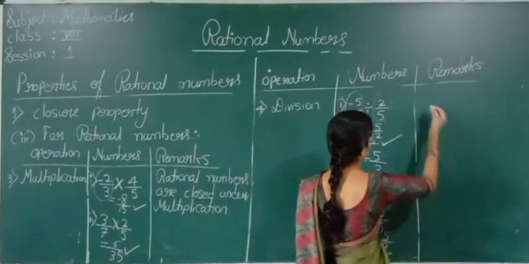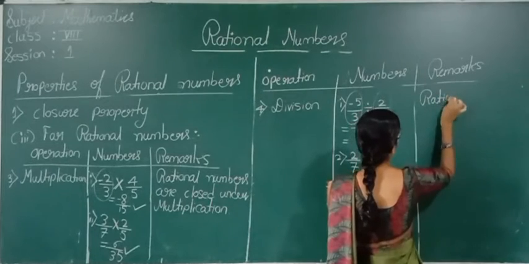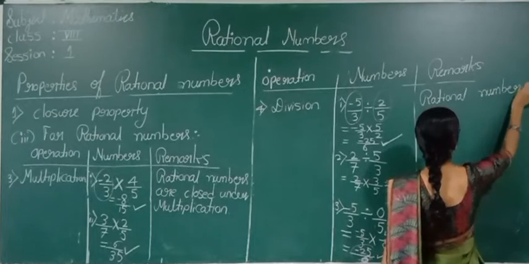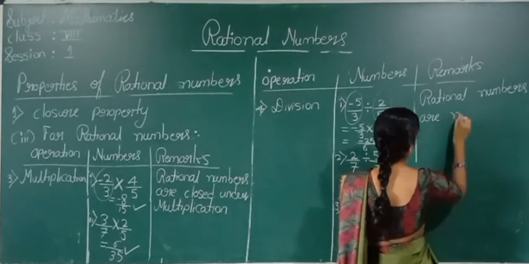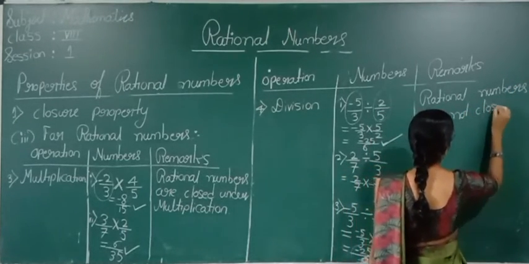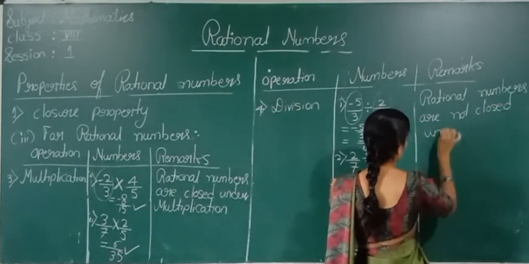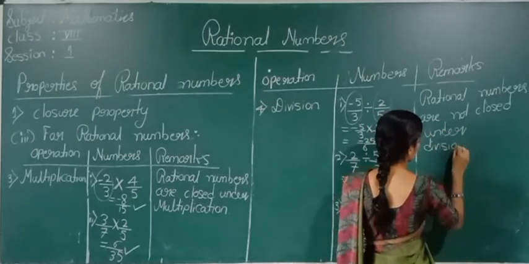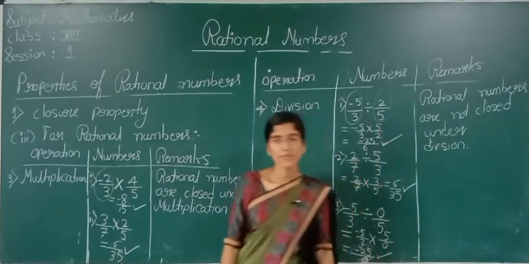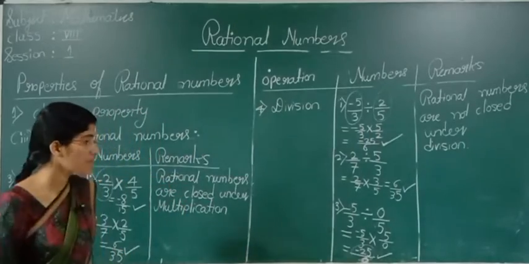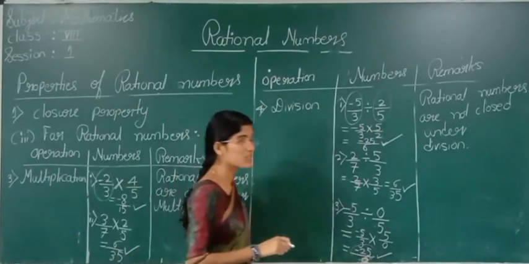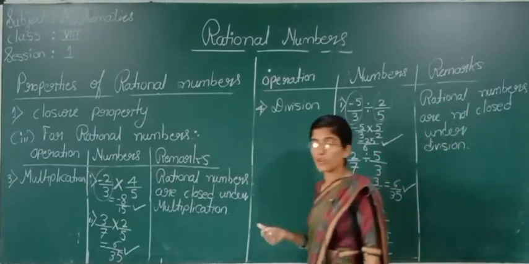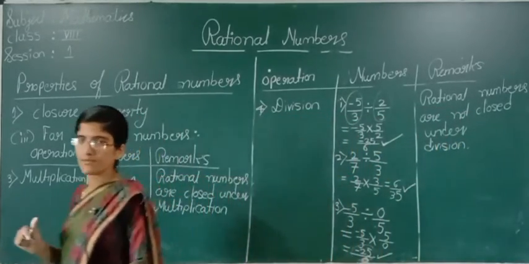We can write rational numbers are not closed under division. So what can we give as the final statement? Rational numbers are closed under addition, subtraction, multiplication, but not for division.